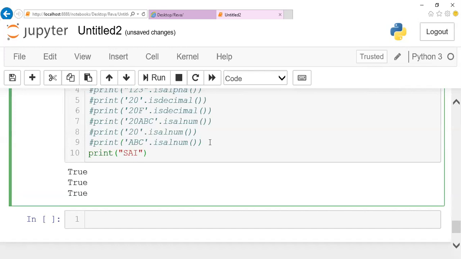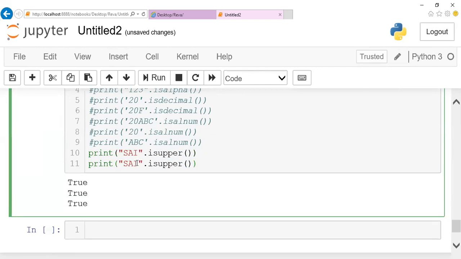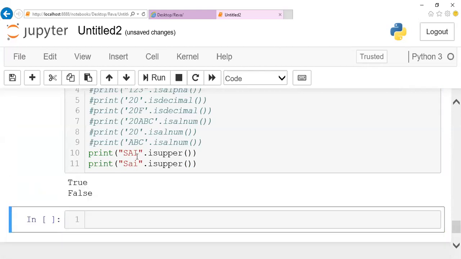I want to check whether this particular string is in uppercase, so I can just mention isupper. The same way, let me give you one more string, which is a mixed one. You can notice that the first string will give you true and the second string will give you false. The reason is we have lowercase along with it. First case it is true, second case it is false.